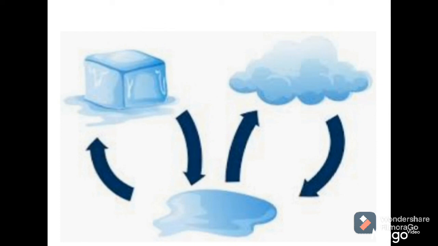Then this water which is present on earth is in different forms, that is solid, liquid and gaseous form. The solid form, snow and ice, is present as ice caps at the poles of earth, snow covered mountains and glaciers. Liquid water is present in oceans, lakes, rivers and even underground. And the gaseous form of water is water vapor, which is present in the air around us. So these are the different forms of water.